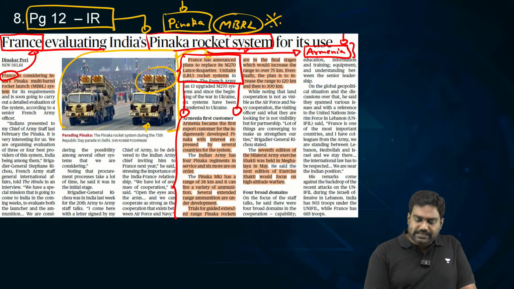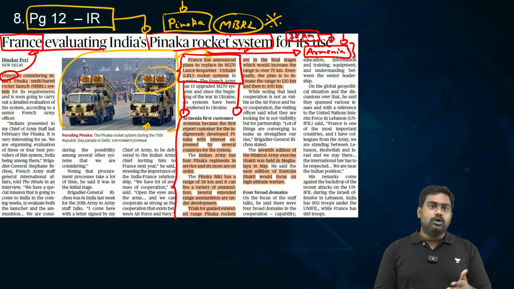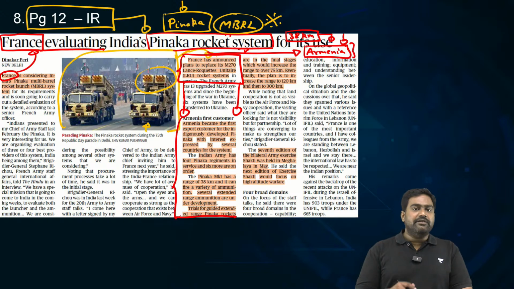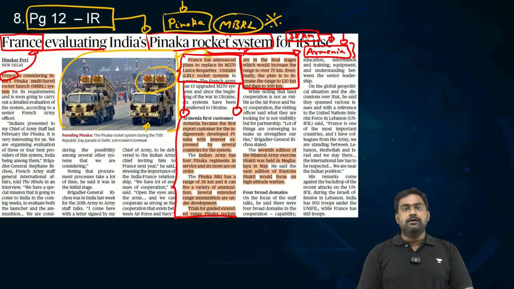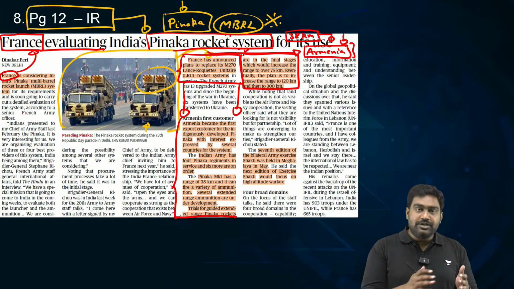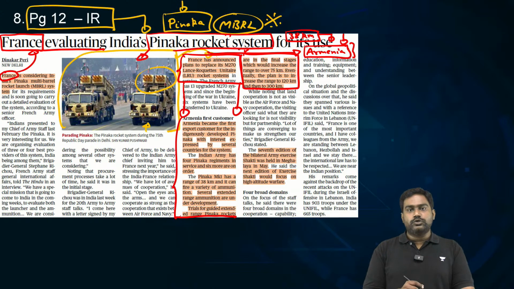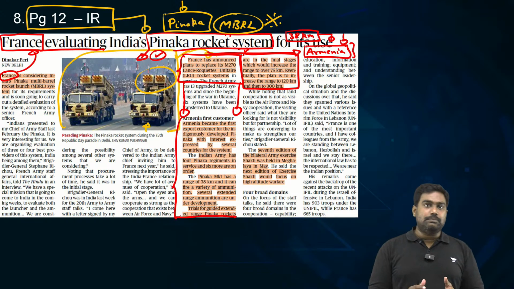Currently, it has a range of around 38 kilometers, and there are extended range variants available as well. Plus, India is developing guided rockets and different ammunition, which can easily increase the range anywhere between 120 to even 300 kilometers. That is the eventual plan of India, to step up the range of Pinaka rockets from 120 to 300 kilometers and ensure that these rockets are guided so that they can precisely hit the target. So France showing interest in this defense product from India is a big development.